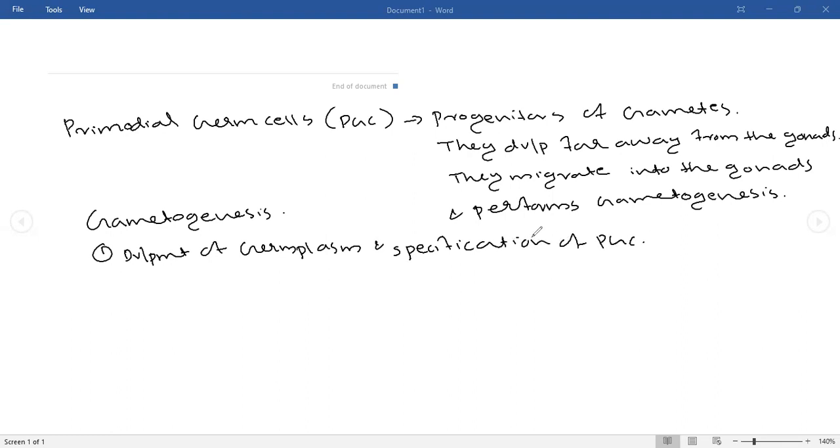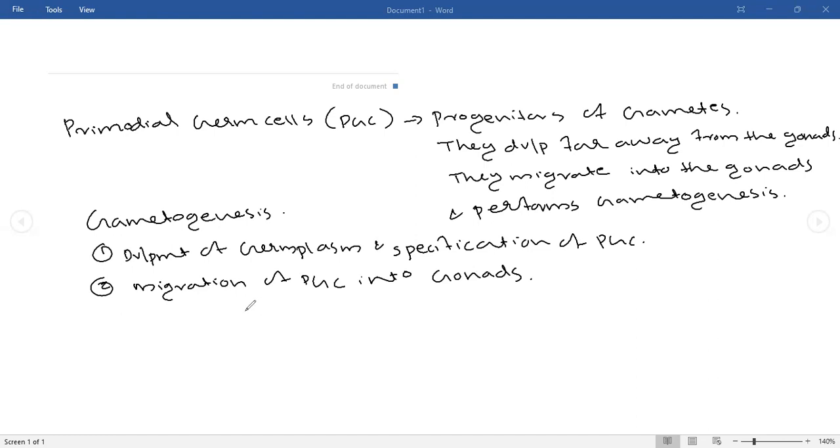Then the second thing, migration of PGC into gonads.